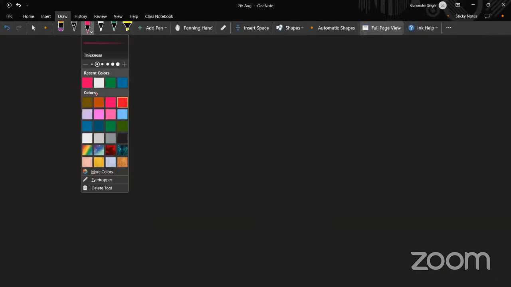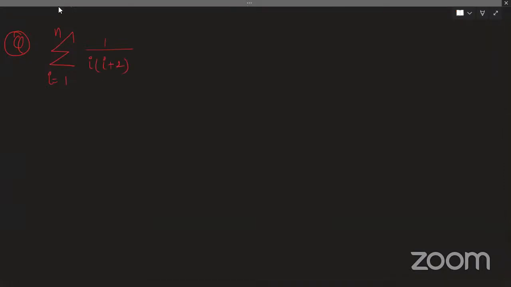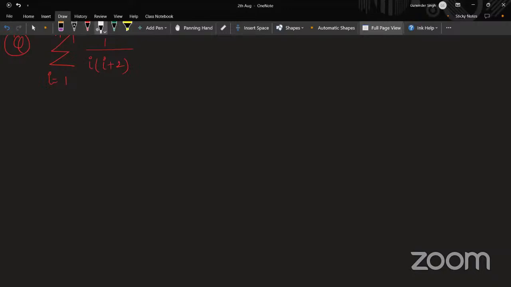Can we generalize this question? So basically sigma i is equal to 1 to n. Now just taking this question one step further, just taking out the common term 2. So now it is 1 by i into i plus 2. How would you do it?